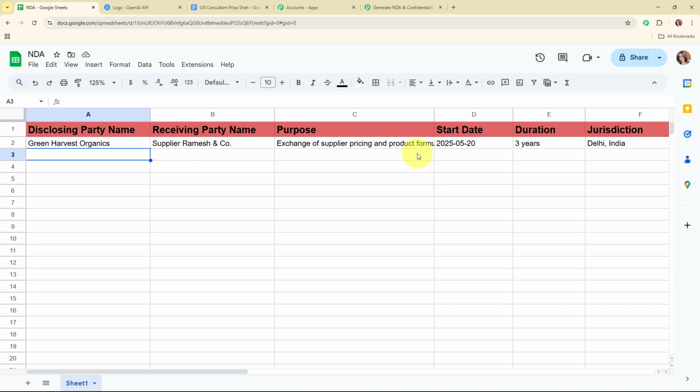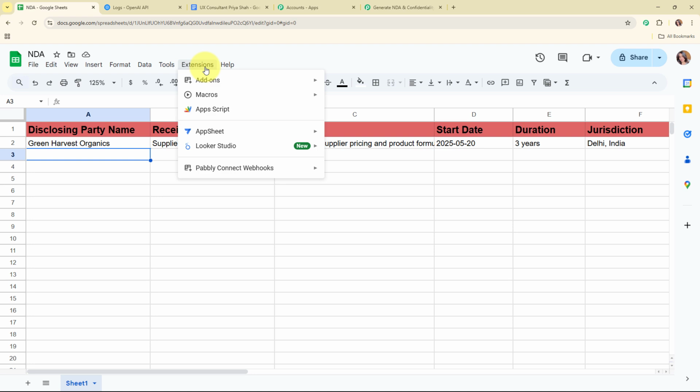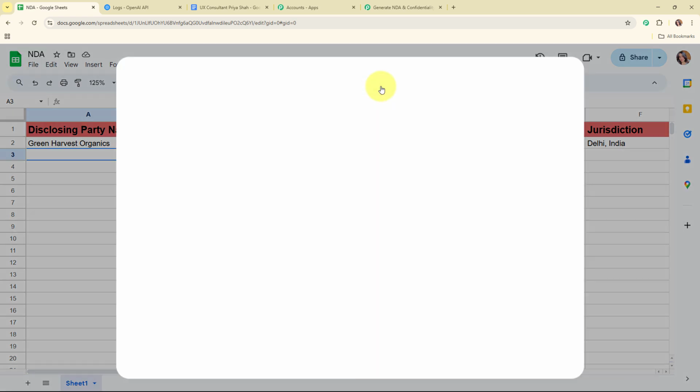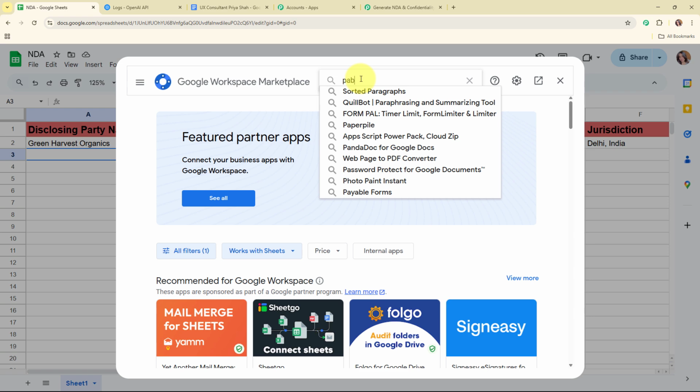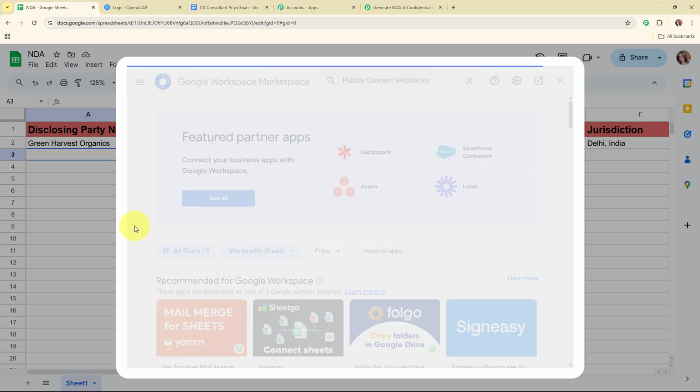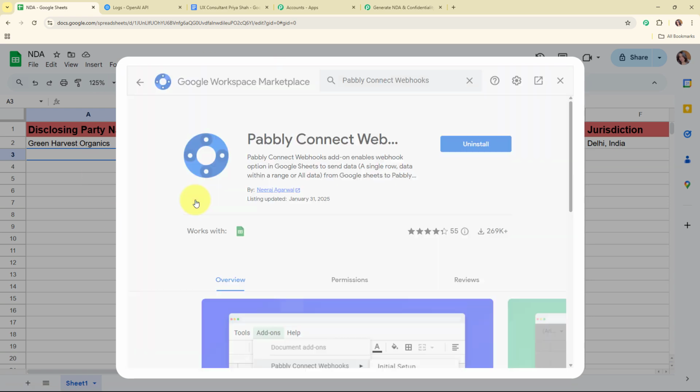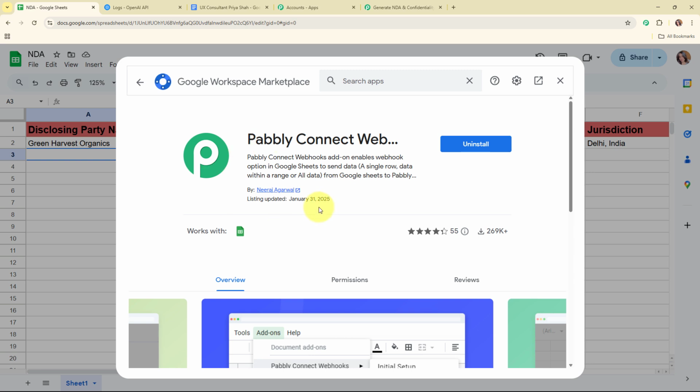So now here, to build this connection, you need to install an add-on in your Google Sheets account first, and for that you need to click on this extensions, and from here you need to select add-ons. Now here in this add-ons you need to select get add-ons. And then here in this Google Workspace Marketplace, you have to search for an add-on that is Pabbly Connect Webhooks. And then you need to install this particular add-on on your Google Sheets account in order to connect your Google Sheets with Pabbly Connect. So here you can see it is already installed in my Google Sheets account. So I'm going to move back.